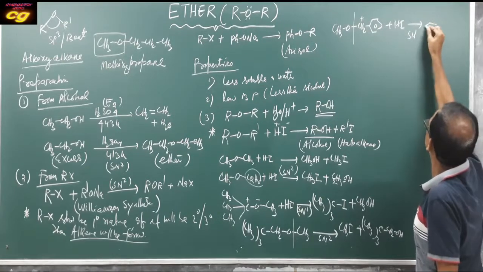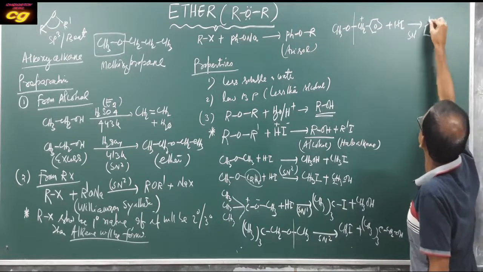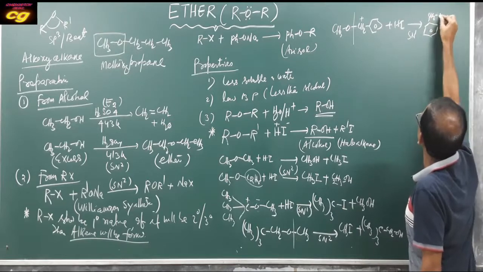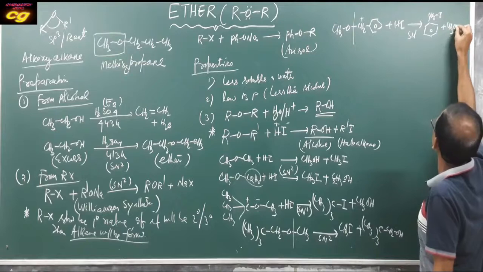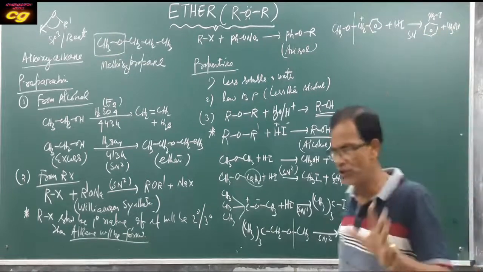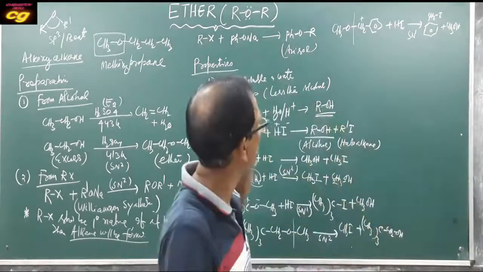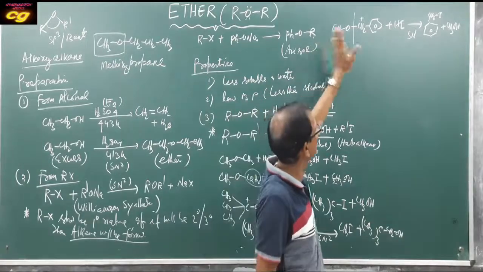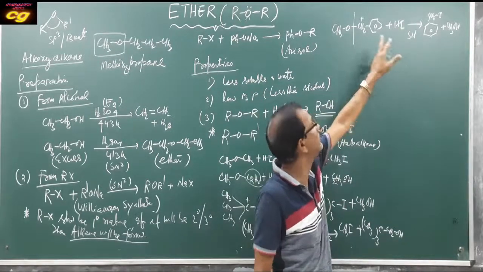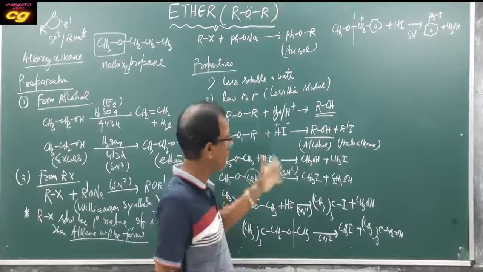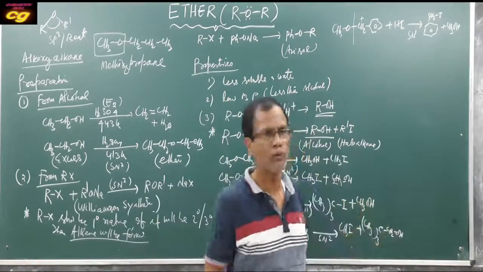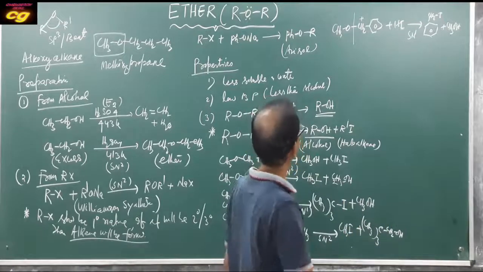So the product is benzene CH2I plus that alcohol. You have to see whether the carbocation is possible or not. If the carbocation is stable, then I minus attacks the carbocation. If the carbocation is not formed, I minus always attacks the smaller group.